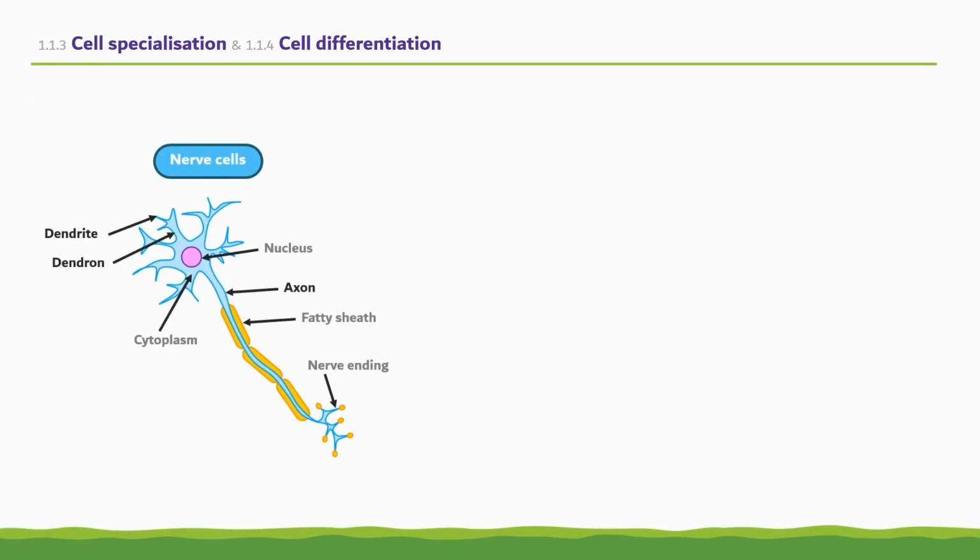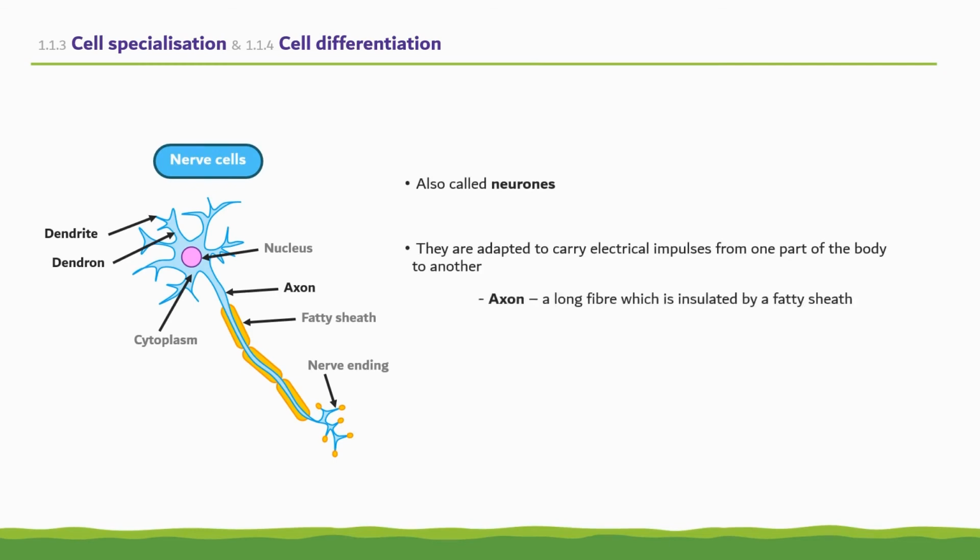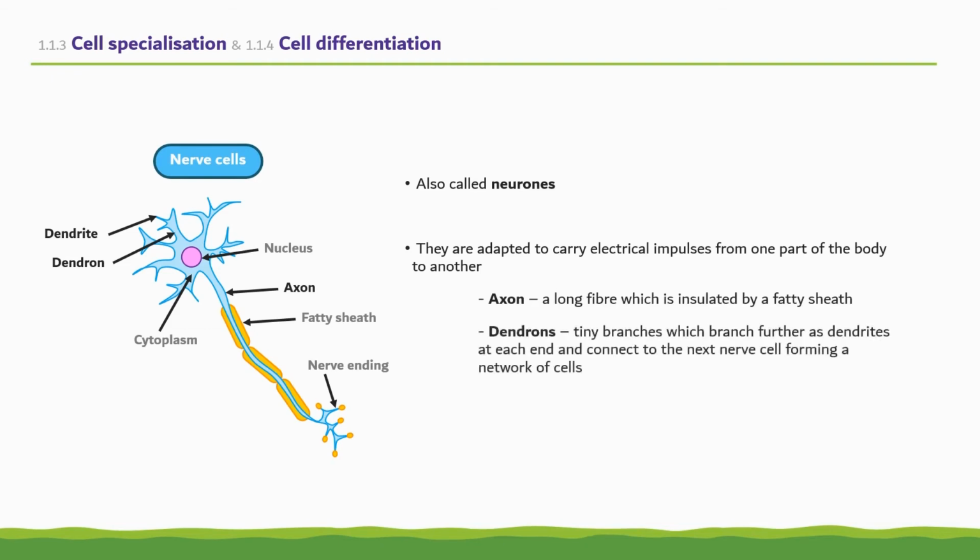Another specialized animal cell are nerve cells. They are also called neurons and are adapted to carry electrical impulses from one part of the body to another. The axon within the nerve cell is a long fiber which is insulated by a fatty sheath to aid in faster conduction of electrical impulses. Dendrons are tiny branches at one end of the nerve cell which branch further into dendrites. These connect to the next nerve cell, forming a network of cells.